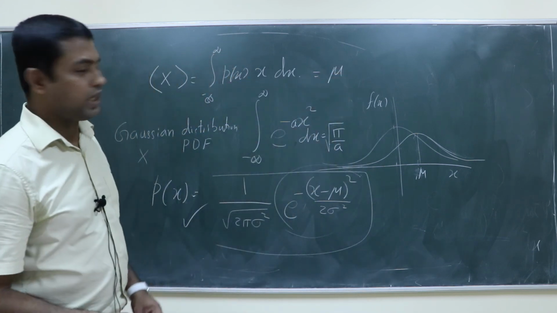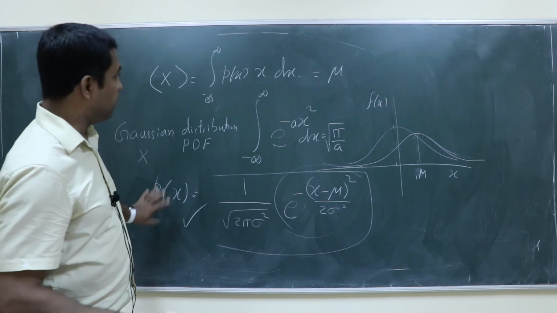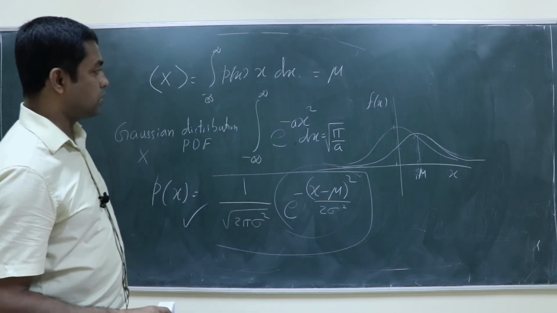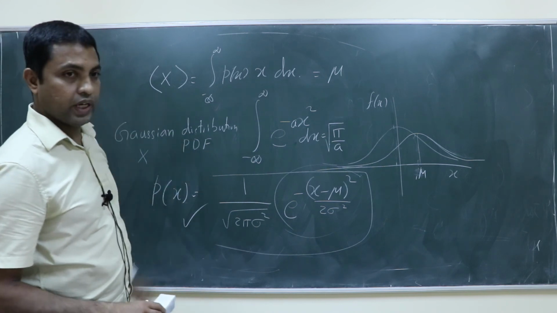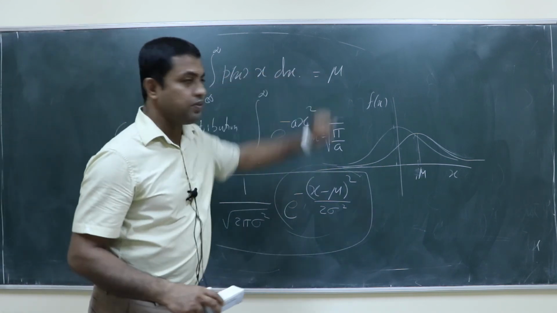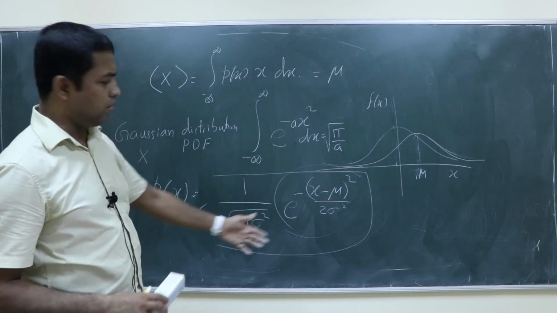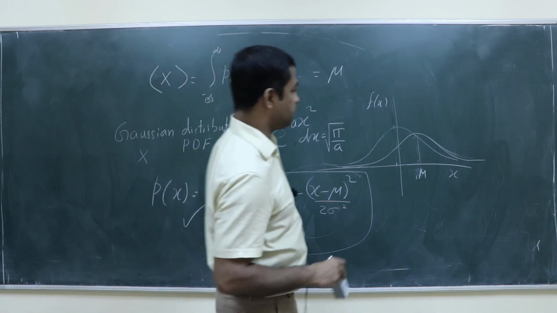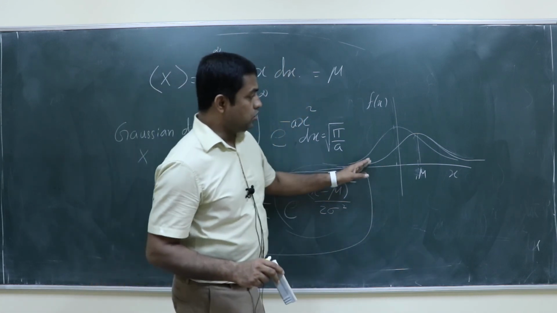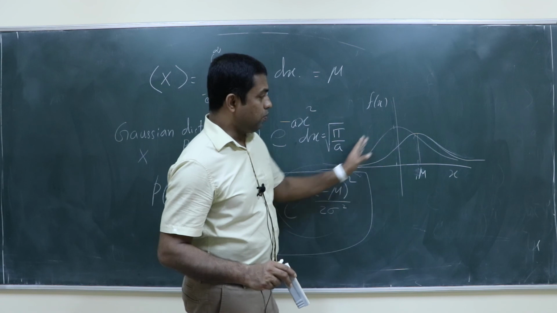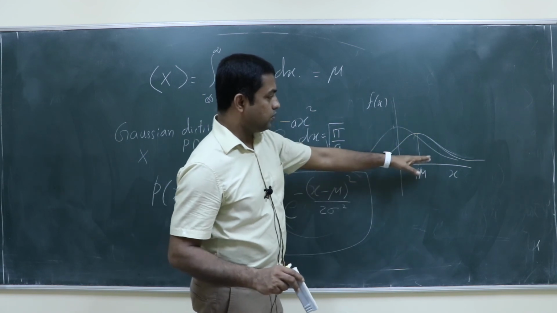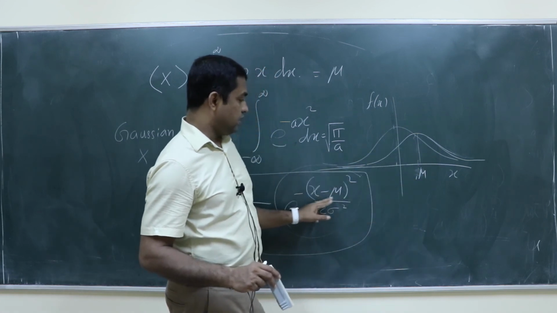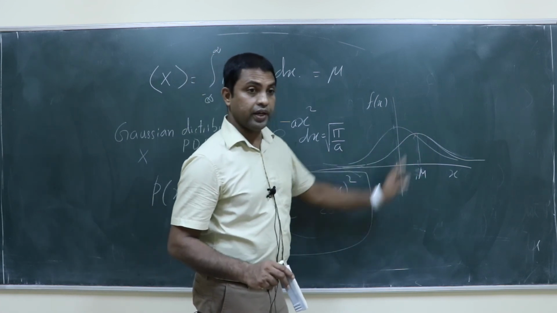If p of x is the Gaussian distribution, find the mean of x, which is basically equal to mu. You just do the variable change and do the integration. I think most of you must have already done it in your mind. So for the Gaussian probability distribution, the average is basically this mu, where it is peaked.